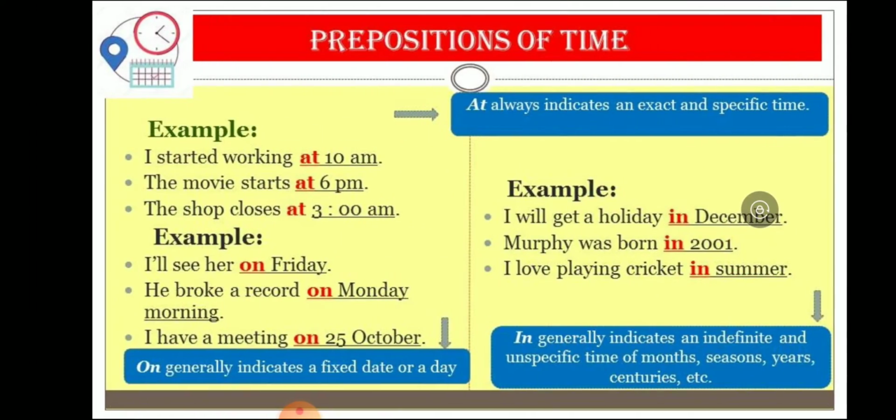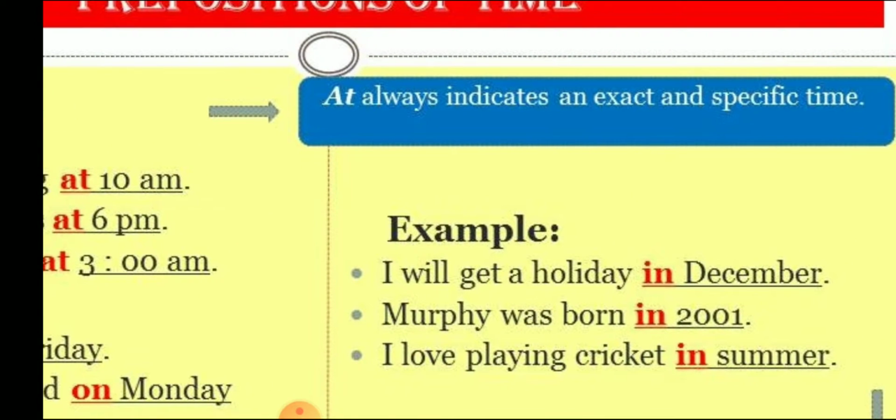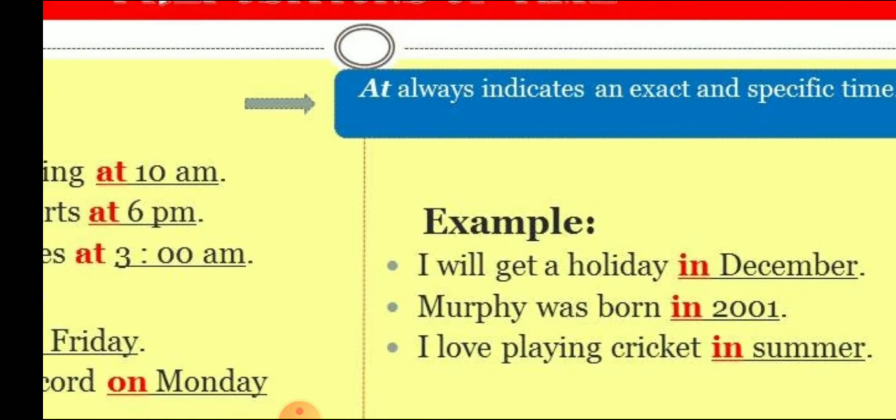Next, let us focus on at, on, in. At always indicates an exact and specific time. Here are a few examples for at. I started working at 10 a.m. The movie starts at 6 p.m. The shop closes at 3 a.m. At always indicates an exact and specific, particular time.